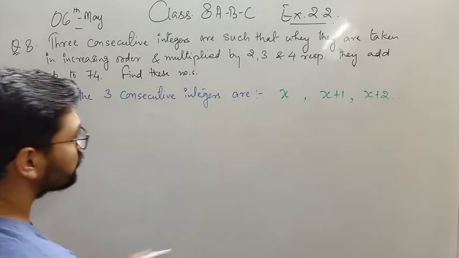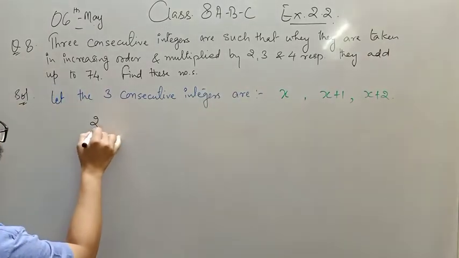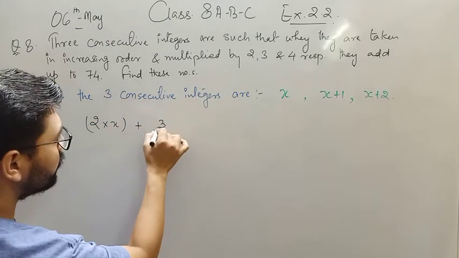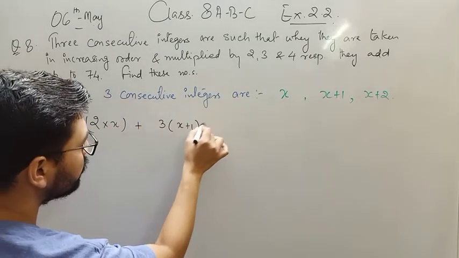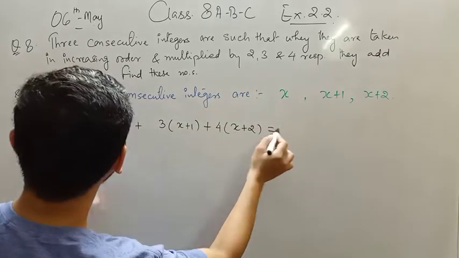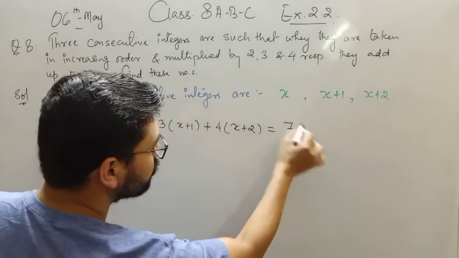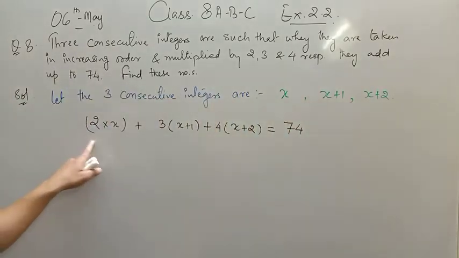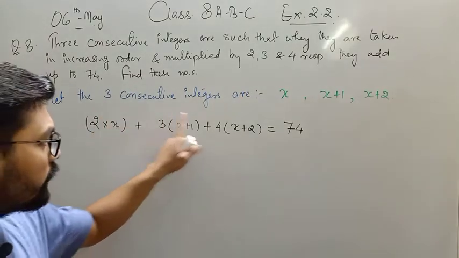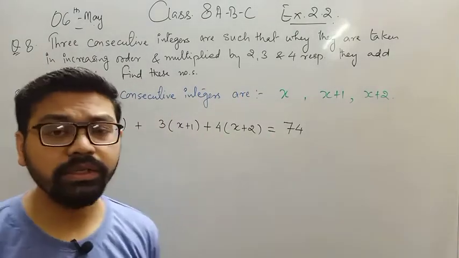As per the question, first you multiply 2 with x, then 3 with the next integer, then 4 with the third integer, and the result comes out to be 74.